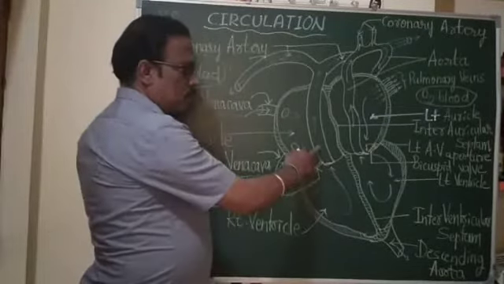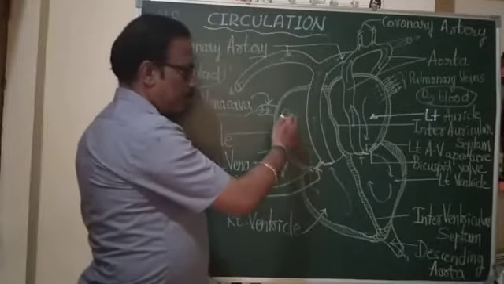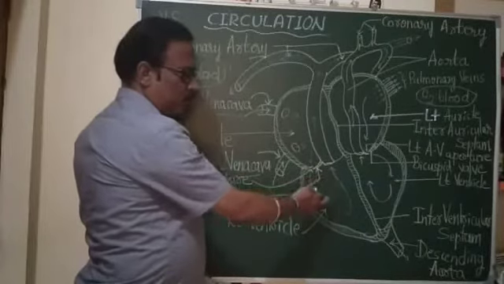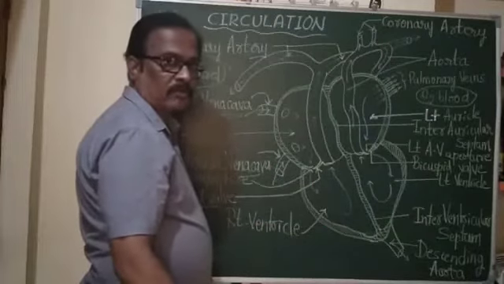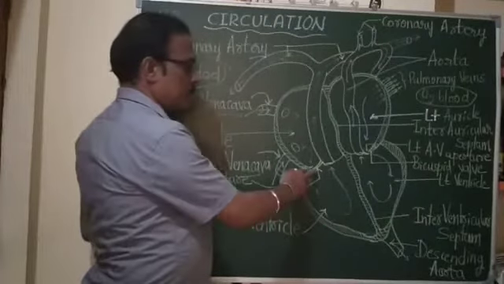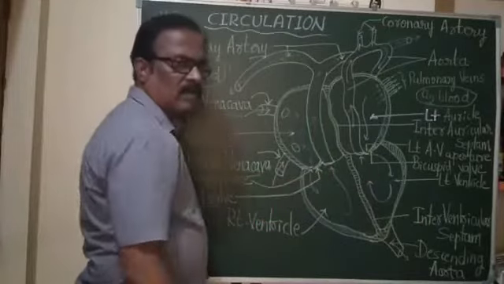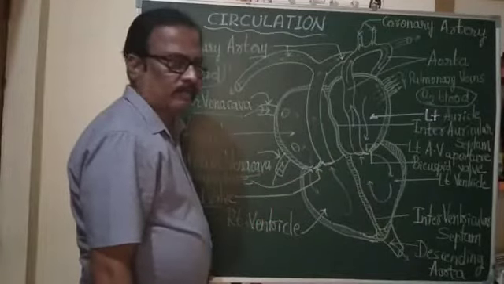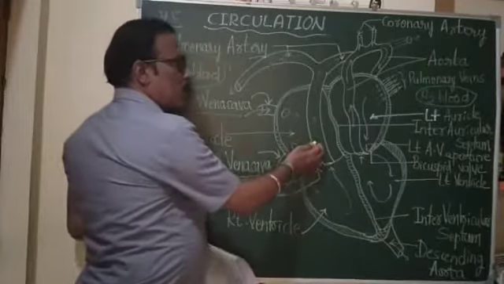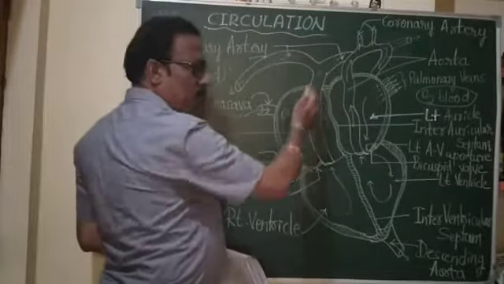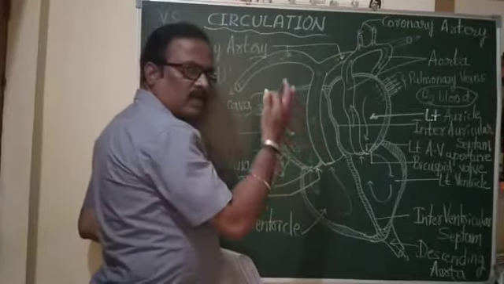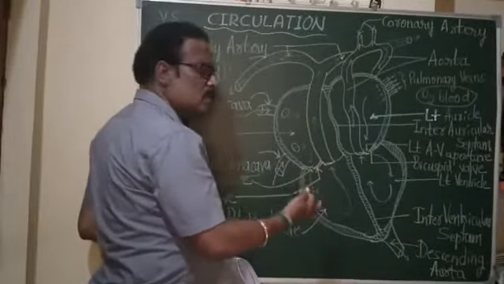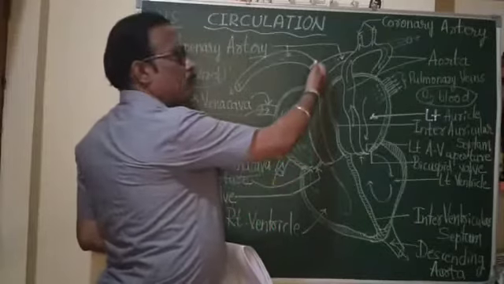This is the flow of blood from right auricle to right ventricle and from right ventricle to pulmonary artery. Only the forward direction of blood is due to the presence of tricuspid valve and the semilunar valves. And after the pulmonary artery emerges out of the heart, as we know, the right part of the heart contains deoxygenated blood, which is flowing through the pulmonary arteries.